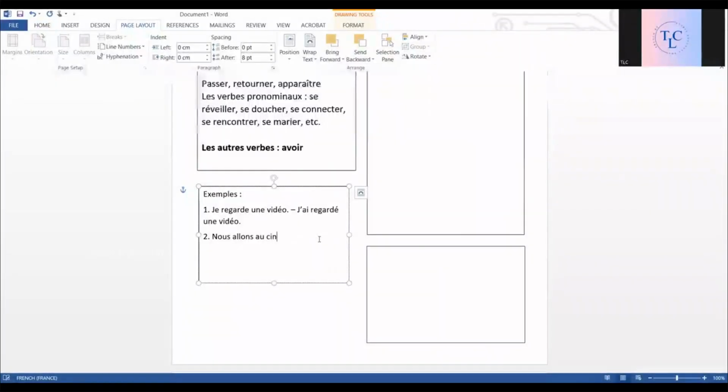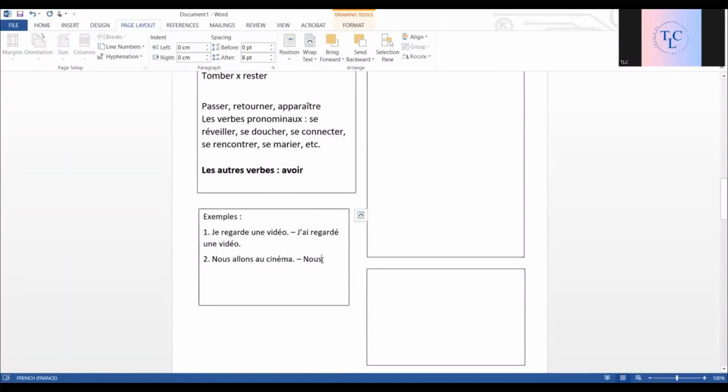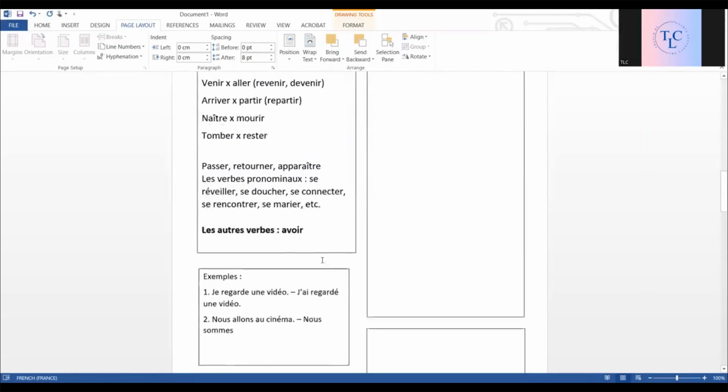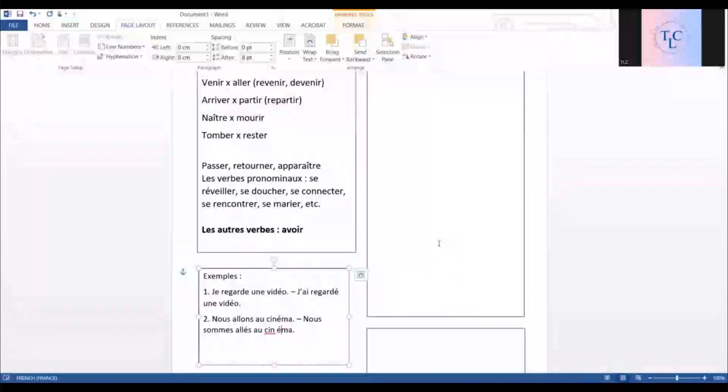Let's take one more example. Nous allons au cinéma. This is in present tense. We are going to the cinema. We go to the cinema. Here, the subject will be as it is. The verb is aller. Is aller in the list of être? Yes, it is. So it will come with être. Now conjugate être with the subject. Nous, être is nous sommes. And then the past participle of the verb aller, au cinéma. Easy.